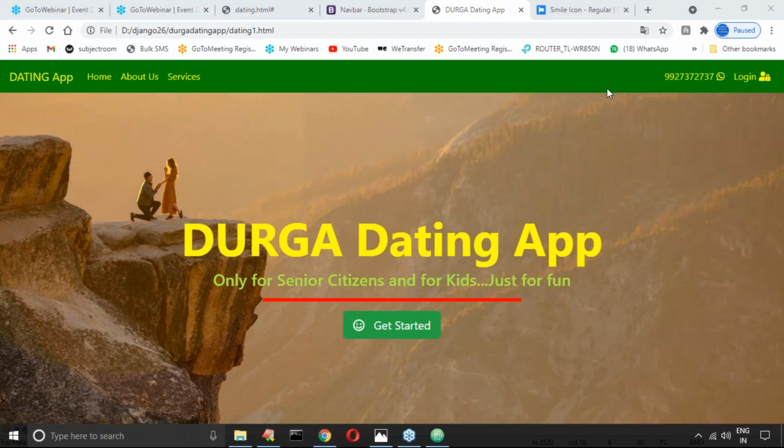Then immediately you may ask, theoretically okay, but what is the role of Django? Here only a web application is ready. If I click login, enter username and password, who is going to validate whether you are the correct person? That dynamic nature needs a backend.